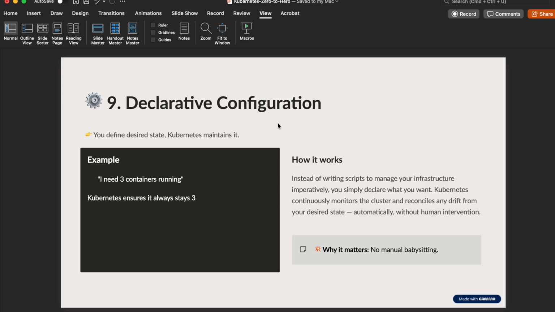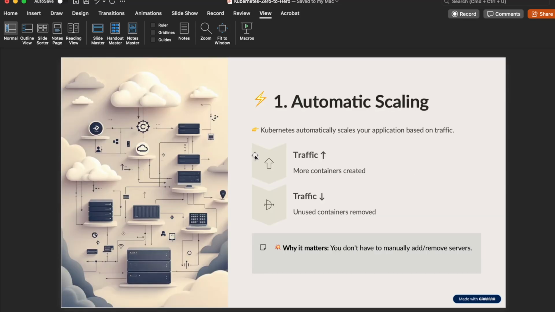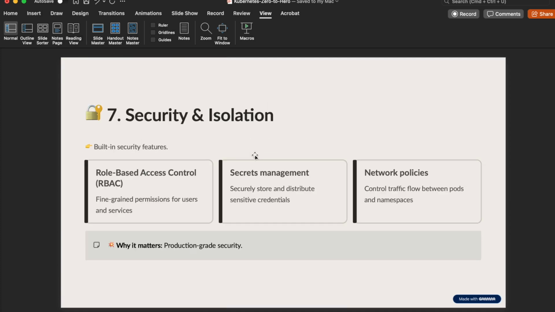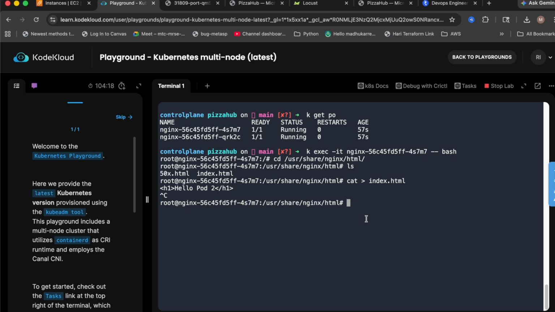You're going to write it, you're going to tell Kubernetes, and it's going to make sure of that. And then you're going to get high-paying jobs. There is a lot of skill shortage in Kubernetes. So if you learn it, if you master it, then you're going to get paid high. Don't try to remember all of these things, because once you learn Kubernetes, then automatically you're going to understand all of these things. So that's all I wanted to cover in this video.